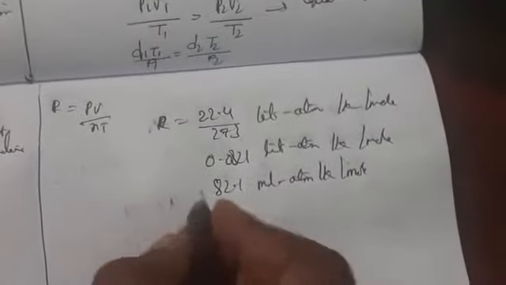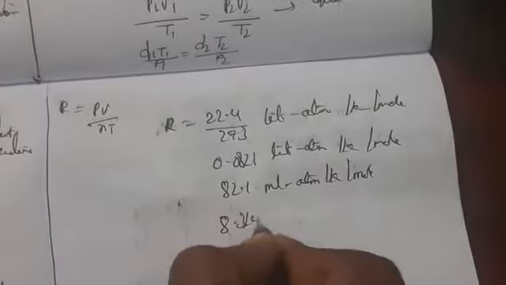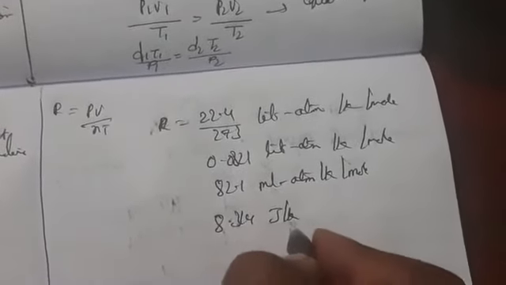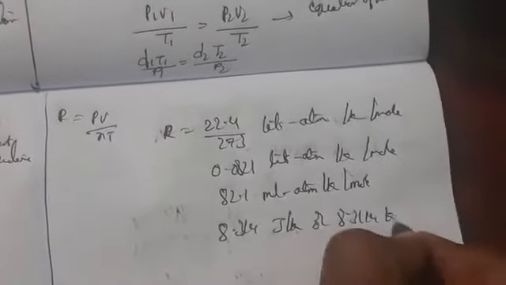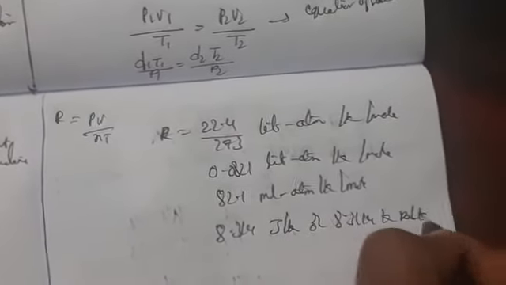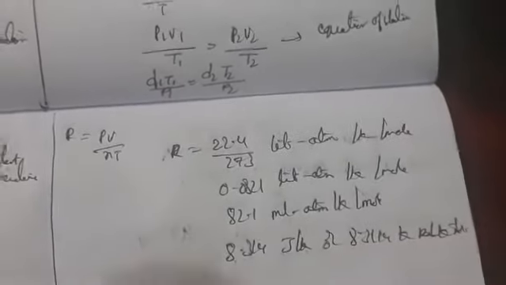Also we can take 8.314 joule per Kelvin per mole, or 8.314 kilopascal liter per Kelvin per mole.